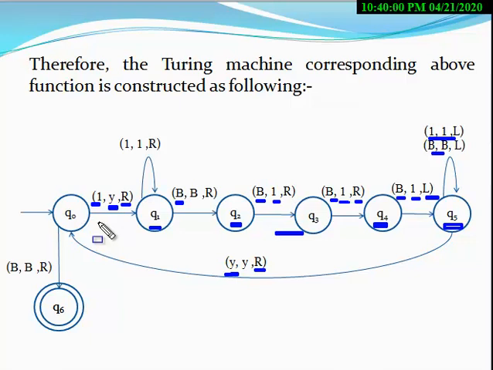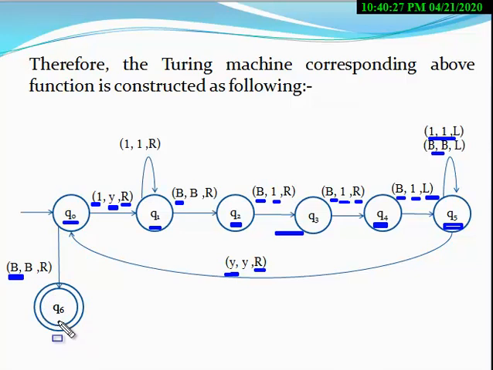As soon as all the ones in the input are removed, the machine applies this transition rule. At this situation, the machine will be at state Q0 and the head will be on the blank symbol.